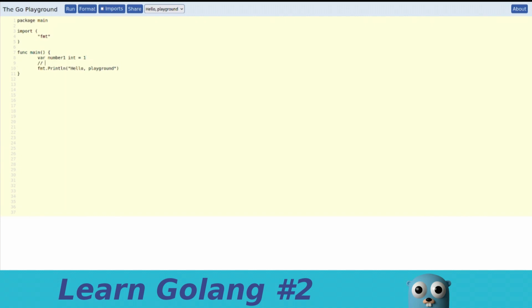So let's now write a comment that gives the general format for an instruction of this type. To create a variable, it is the following: var, then the name of the variable, then the type of the variable, and then the equals sign and the value. So this is the syntax for creating a variable.